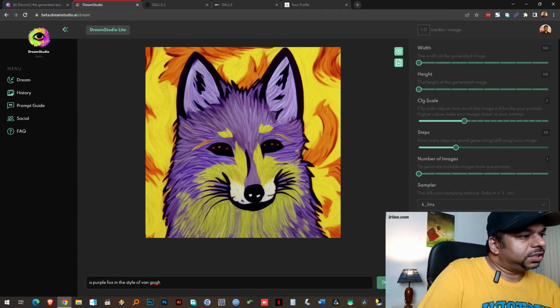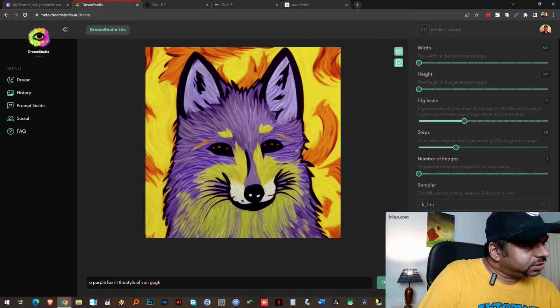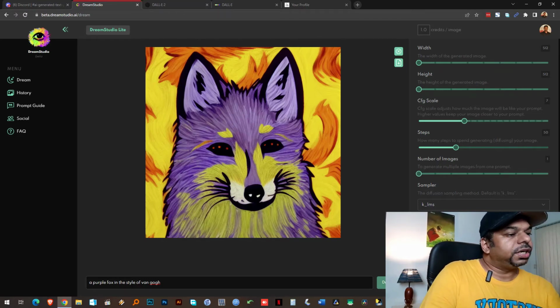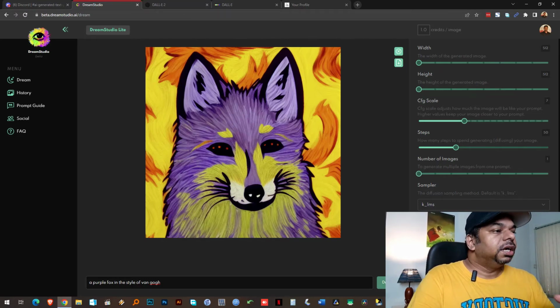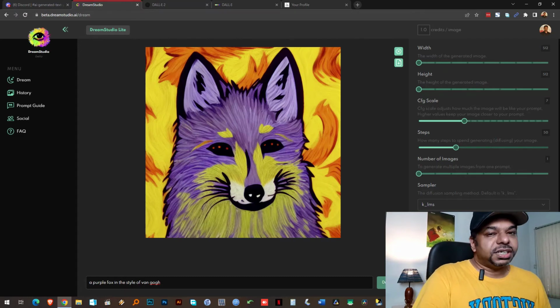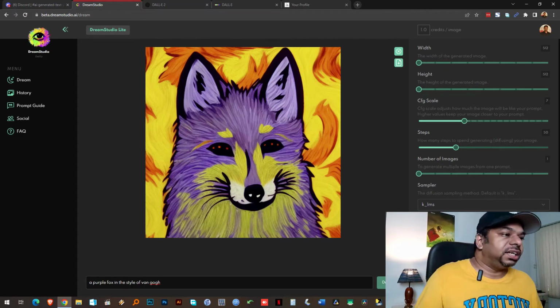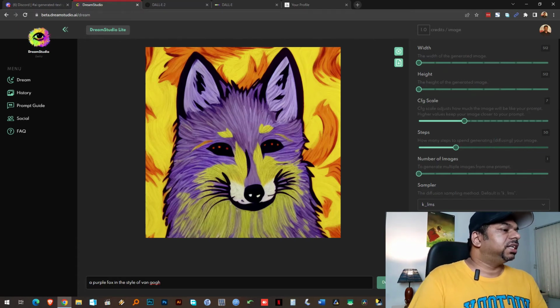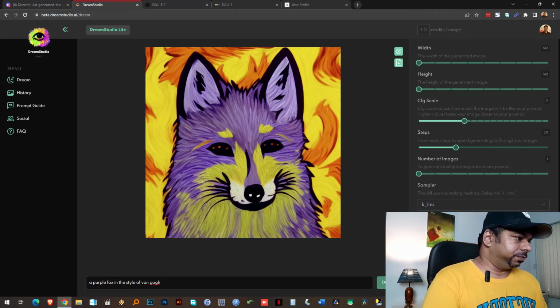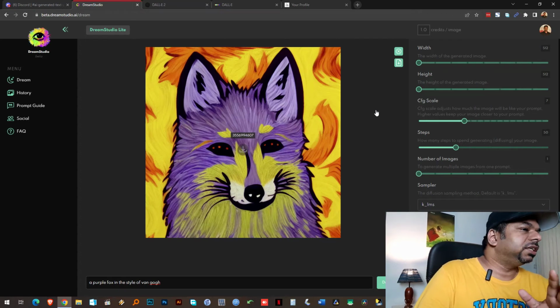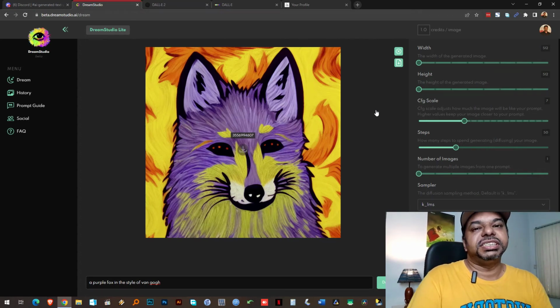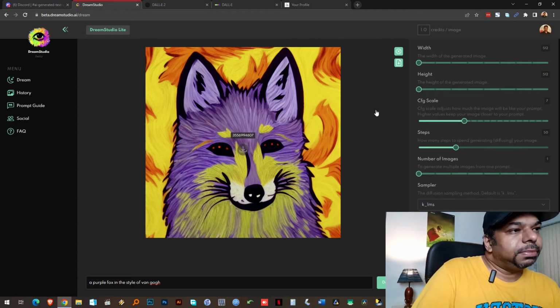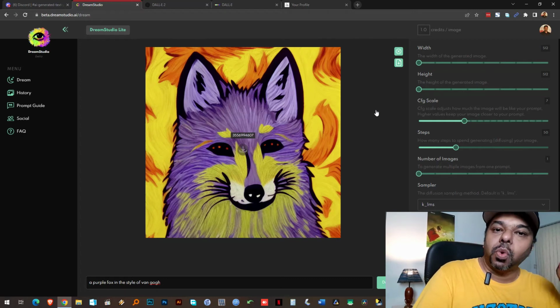Of course, we can tweak this a little. We can make some changes to some of the settings, or you can make the changes in the prompt itself to create a more Midjourney-like image or a more Van Gogh style image. You can do that, but we're going to leave it at that and show you exactly what we get when we type the same prompt in Midjourney and in Stable Diffusion. Just one key difference with Midjourney is that when you generate something in Midjourney, it gives you 4 options, but Stable Diffusion, or at least Dream Studio, gives you one option.